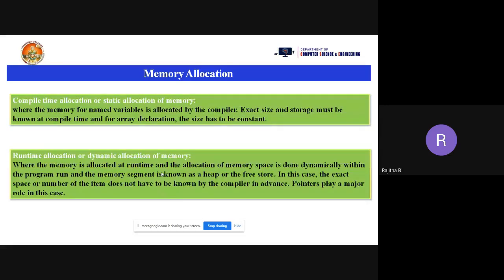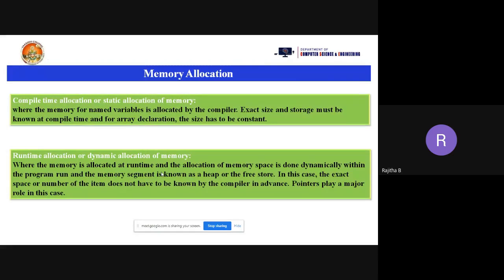Then what is the second type of allocation here? That is dynamic or runtime allocation. In this runtime allocation, the memory is allocated at runtime, not at compile time. After compiling, we run the program, and at runtime the memory will be allocated for any variable or object, or if it is an array. With compile time, the allocation of memory is fixed and you cannot modify its size. But with runtime, you can use as much memory as you need. If you want 10 bytes, you can use 10 bytes, or if you want 100 bytes, you can use 100 bytes.